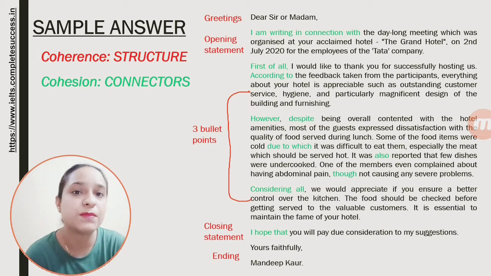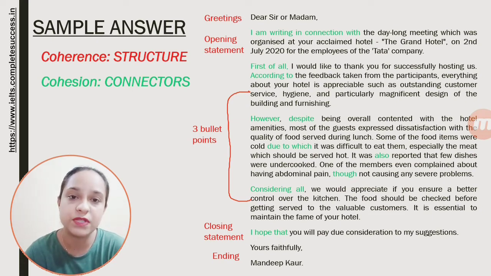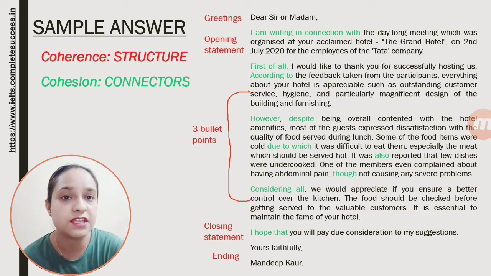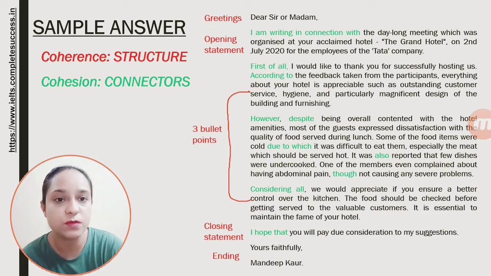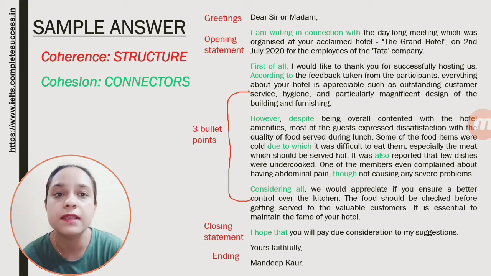Now, here is a sample letter. In this letter, you will understand what coherence is and what cohesion is. The structure that you use is the coherence, that it should be in proper paragraphs. The number of paragraphs depends upon the bullet points, that is 3 bullet points, and the greetings, opening statement, closing statement, ending. These are the basic things on which you have to write a letter.